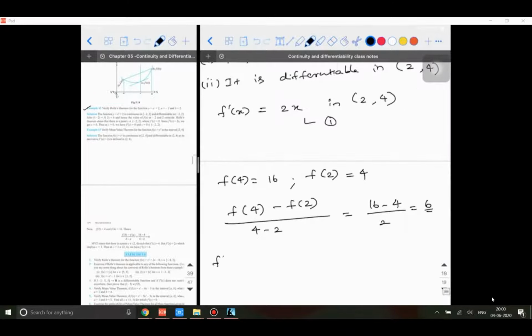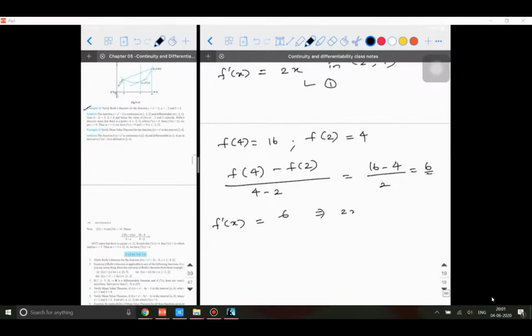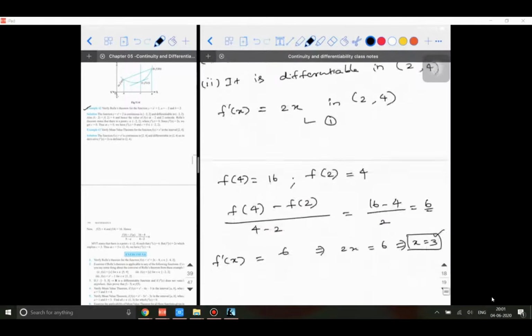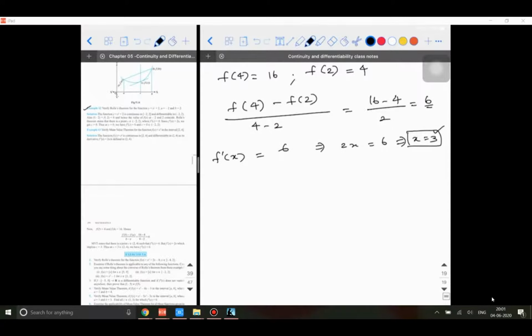Now what I'm going to do is equate this f dash of x to 6, because f dash of c should be equal to f of b minus f of a by b minus a. If I equate it to 6, then I will get 2x is equal to 6, which implies x is equal to 3. Now I need to verify whether this value x is equal to 3 lies in the domain that is given to us. The domain given is 2 to 4, so obviously 3 is a number in between them. Hence, mean value theorem is verified. We can write it as MVT is verified.